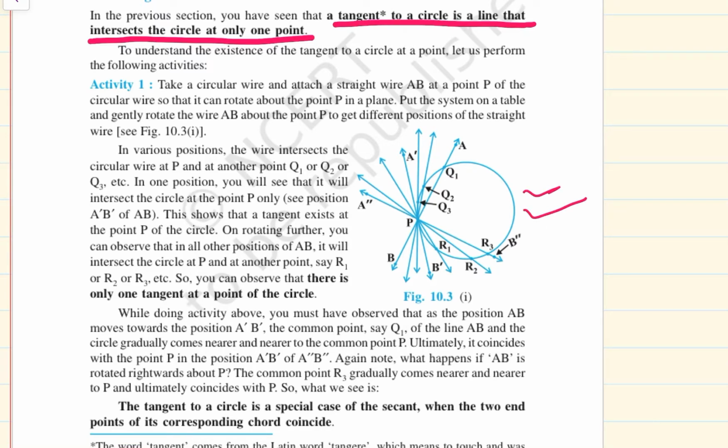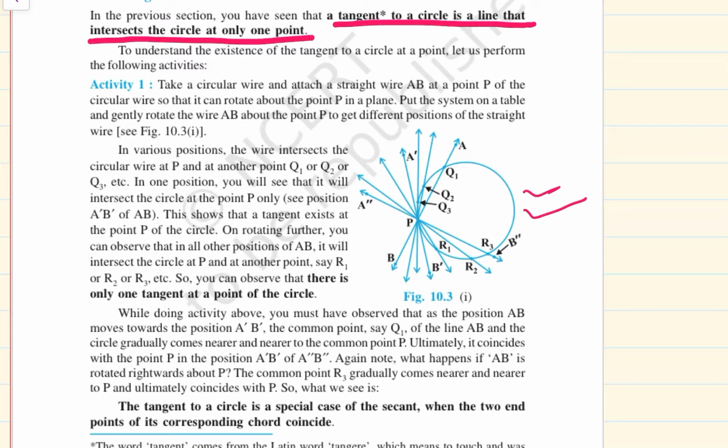Put the system on a table and gently rotate the wire AB about the point P to get different positions of the straight wire. In the various positions, the wire intersects the circular wire at P and at another point Q1 and Q2 or Q3, etc.